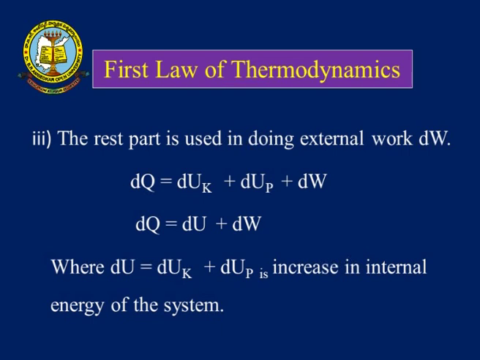So if you see the mathematical equation of the first law of thermodynamics, the supplied energy dq equals dUk, the increase in internal energy, plus dUp, the work against the molecular force of attraction, which is the potential energy, plus dW, the external work. Combining these two energies dUk and dUp, we can write it as dU. So the mathematical equation of the first law of thermodynamics is dq = dU + dW, where dU is the increase in the internal energy of the system.